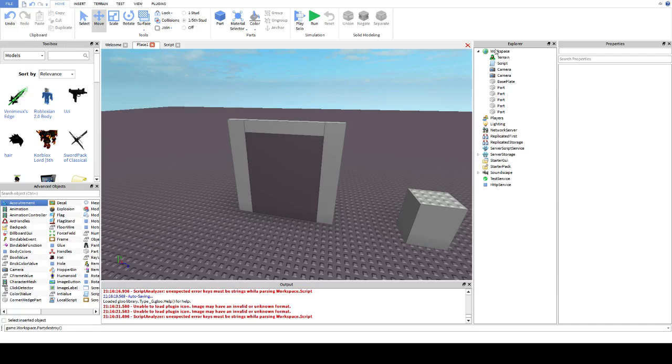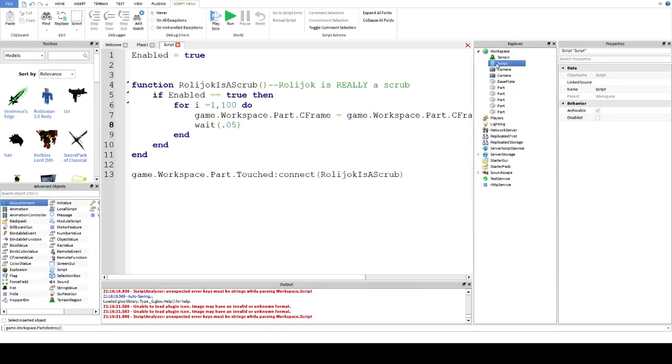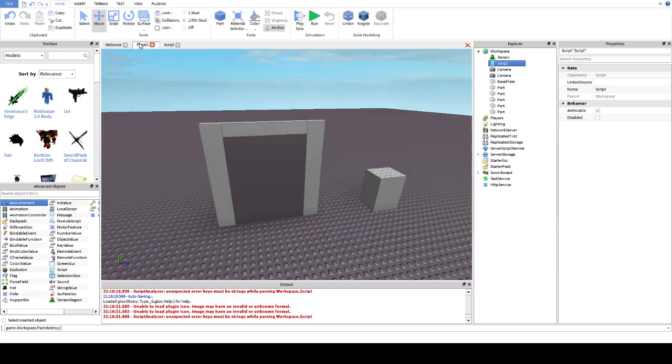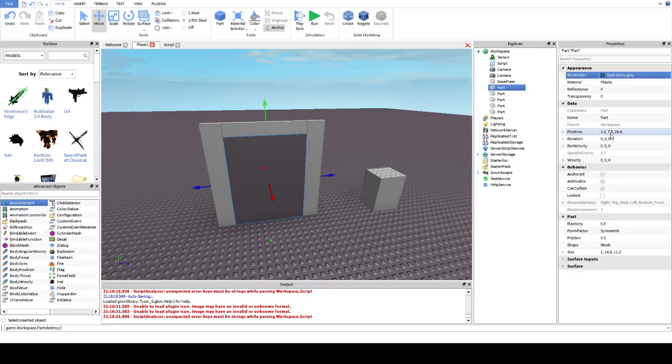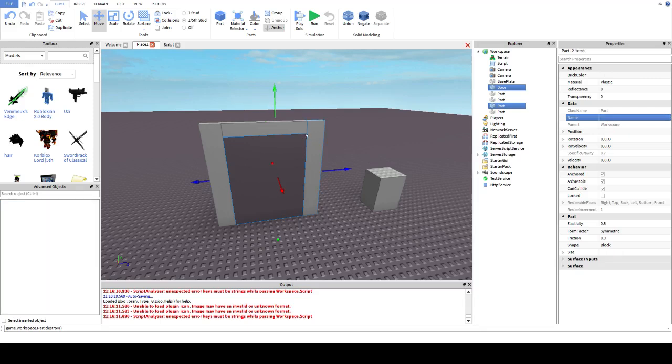Now, one of the things you're going to be noticing is that because I am doing this from top down, so from game into workspace and then into the part name, for each door I create, I'm going to need to call it a different name, because at the moment there's 5 different parts, all with the same name, and so the script will get confused. That means every single door you build has to have a different name, you have to change the script to use that different name, and that's an absolute pain. So what you can do is call this part door and put it in a model. Just hold control and click all the parts you want to join.